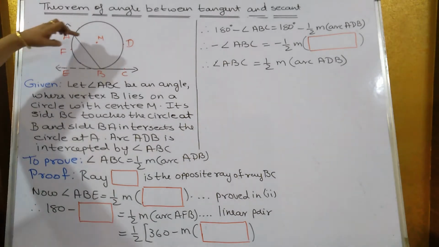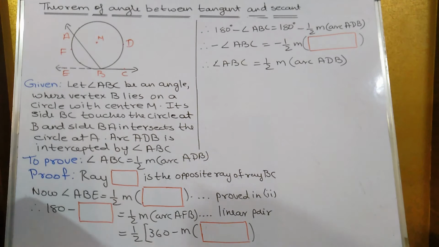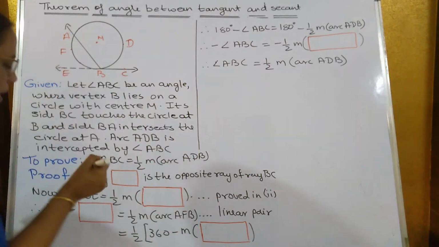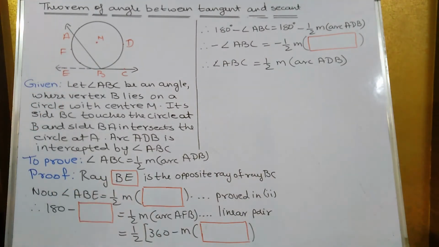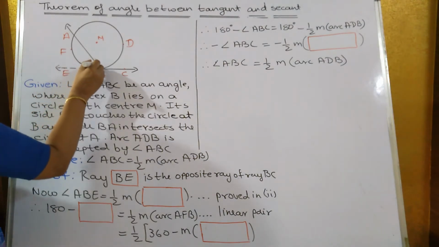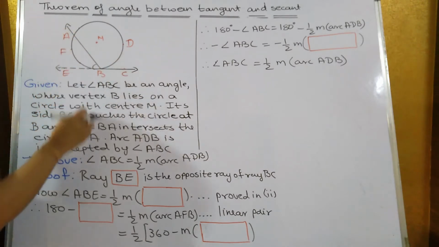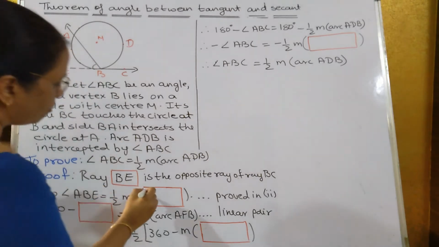Now when the center M is in the interior of angle ABC, how to prove that? So given and to prove are the same. Now prove: ray BE is the opposite ray of ray BC. Now angle ABE is equal to half of measure arc AFB.